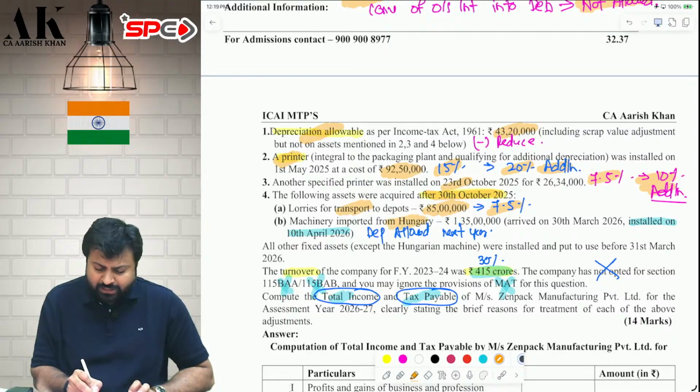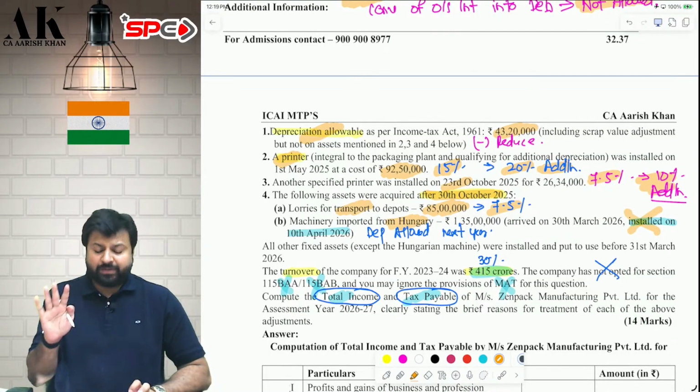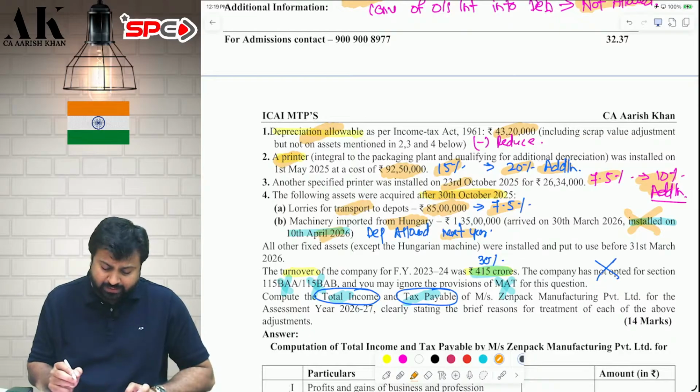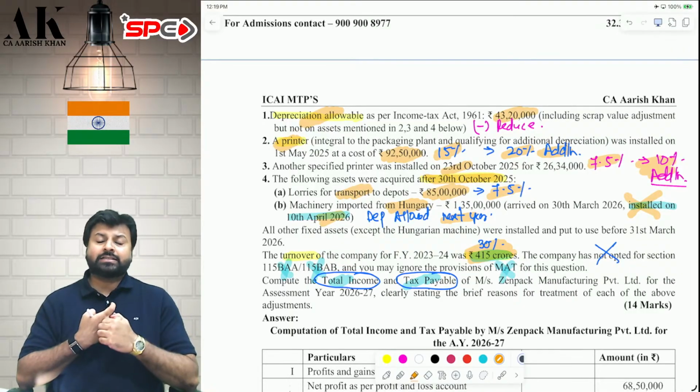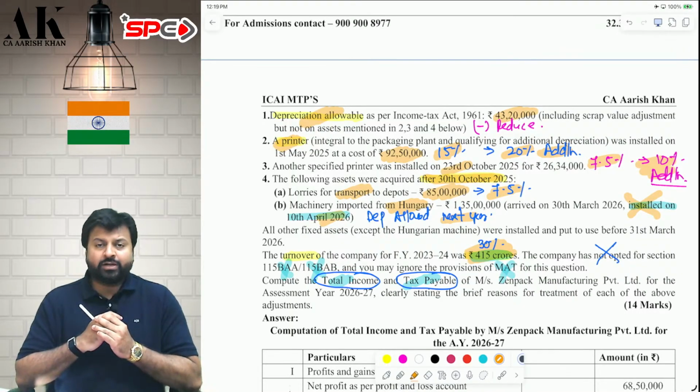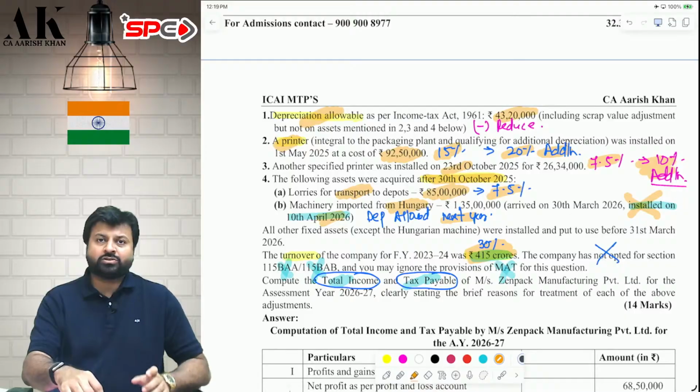And one imported machinery for Hungary, which will not be subject to depreciation because it is installed in the next year. Okay. The turnover of the company is 450 crore. Therefore, the tax rate will be 30%. I hope it is clear to all of you. So this is what this question is all about.